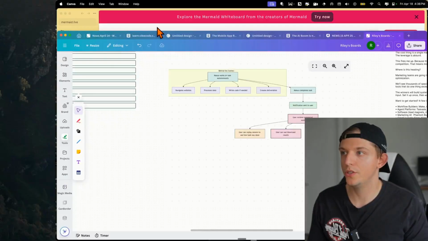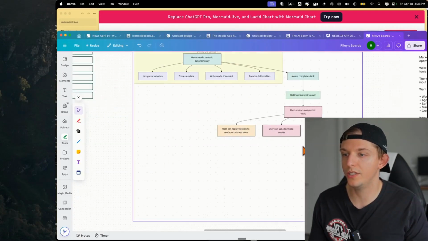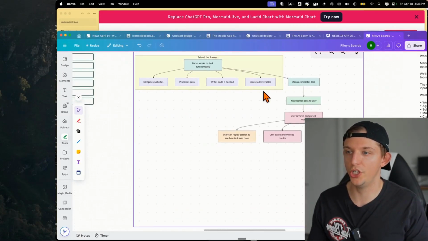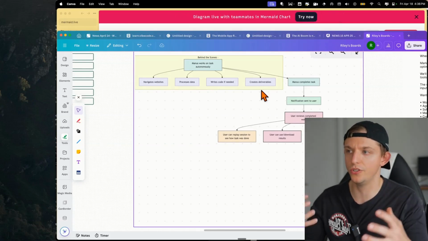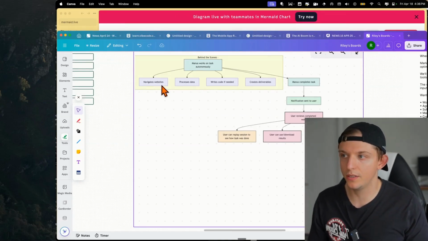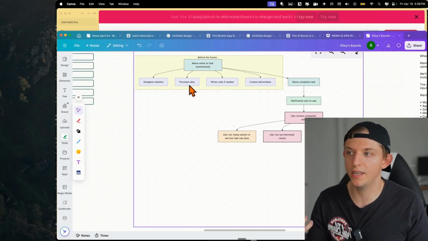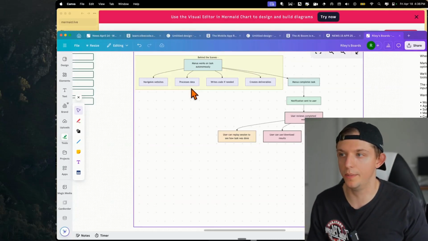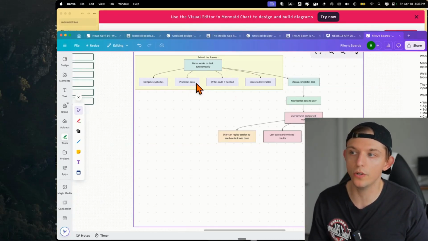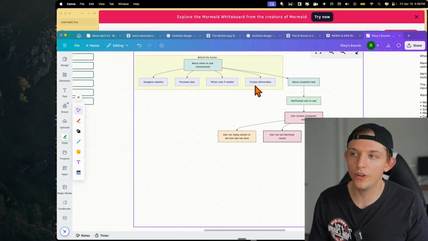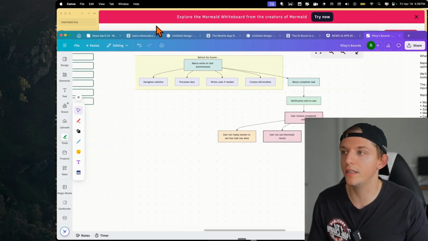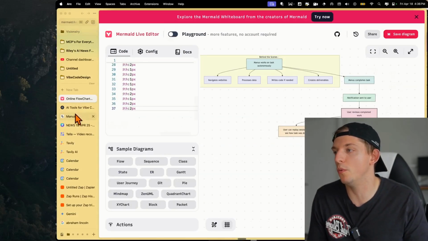access to. So now that you kind of understand that it has this agentic workflow, it kind of makes decisions on what it needs. It can navigate websites. It can go out and process the data that it finds on these websites. It can write code if needed. You can also give it data, by the way, and it creates deliverables. It can create a deliverable for you. So like, what deliverable do we want from Manus?